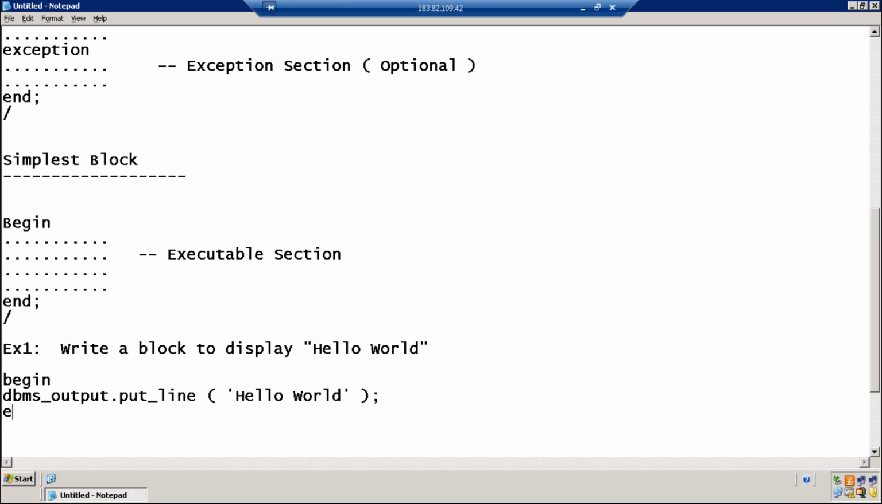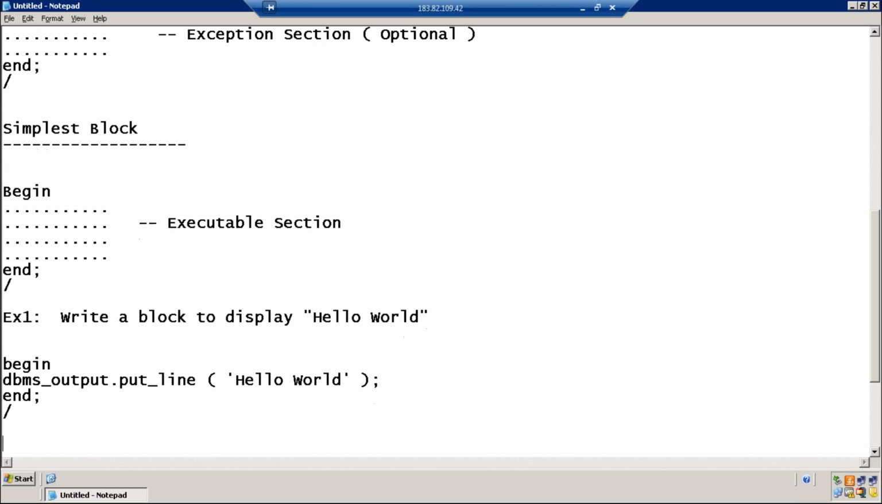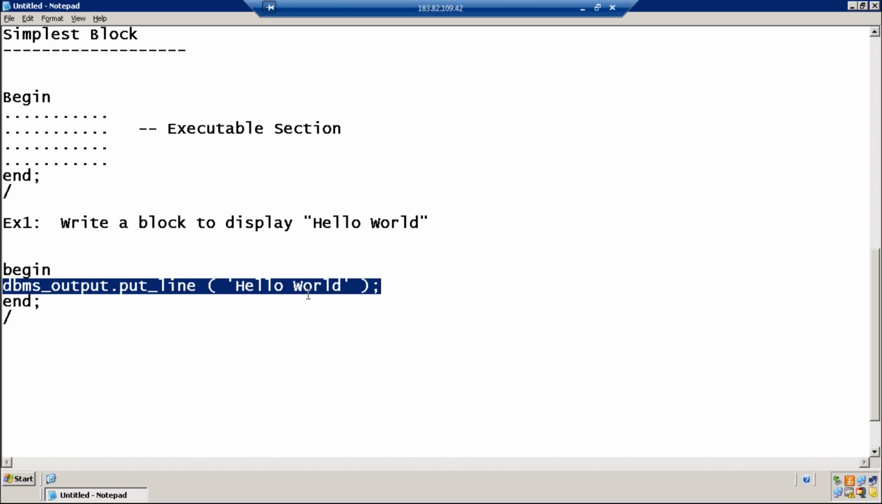I'm done with my task. My task is to just display hello world. I end the program with end, followed by a semicolon. As per the syntax, every PL/SQL code block ends with the keyword end, followed by a semicolon, followed by a slash. This is a program used to display some characters on the screen. What characters does it display? Hello world. What statement is used to display some characters on the screen? dbms_output.put_line is the statement used to display some characters on the screen.